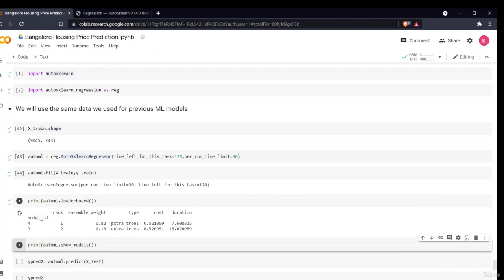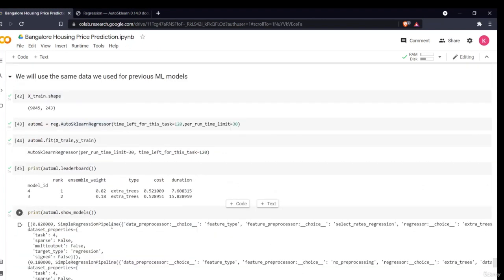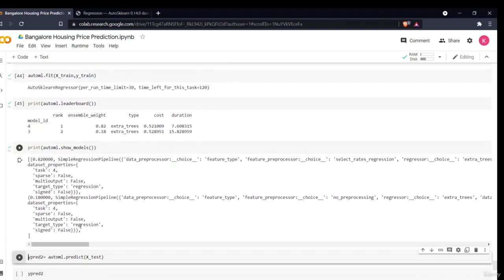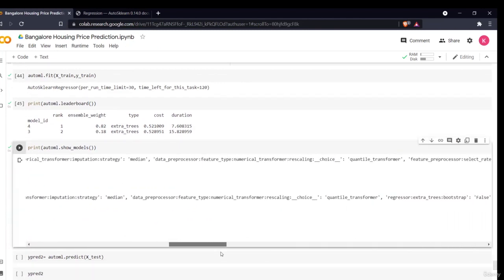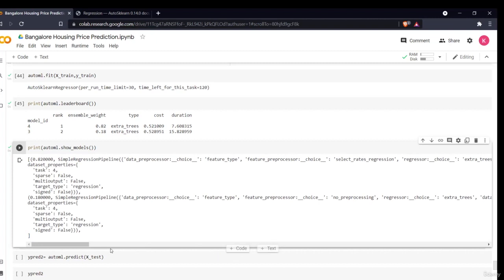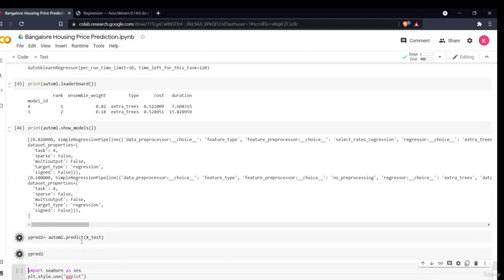As you can see, extra trees is the best performing model. Then I'll say show model. It will show all the details, what different pipelines and attributes were used. Have a look at whether the different things are performed or not. Then I'll just predict my results and store them into y prediction. These are my results.